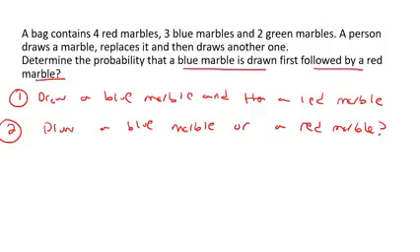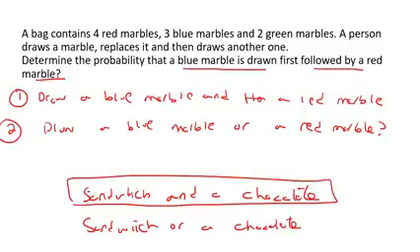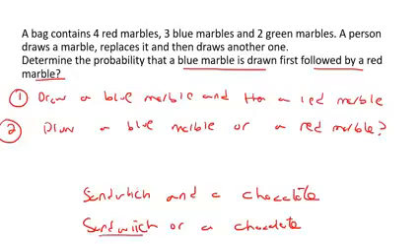Let's say, for example, your mom makes you lunch. I think in grade 10, my mom was still making me lunch. Let's say you've got someone who makes lunch for you, okay? Now, there is a big difference if you ask them for a sandwich and a chocolate compared with if you ask them for a sandwich or a chocolate. In this one, you are going to get both. You're going to get a sandwich and you're going to get a chocolate. In this one, you're just going to get a sandwich or you're going to get a chocolate. Or, if your mom's nice, she'll give you both. But the word or just means that it's not as strict. But when they use the word and, it has to be both.